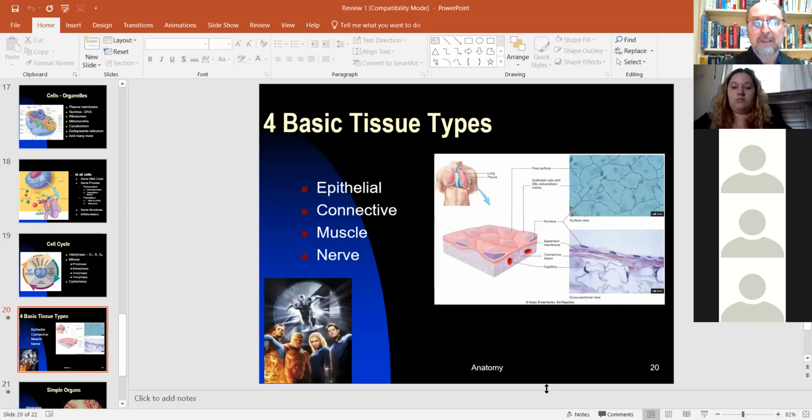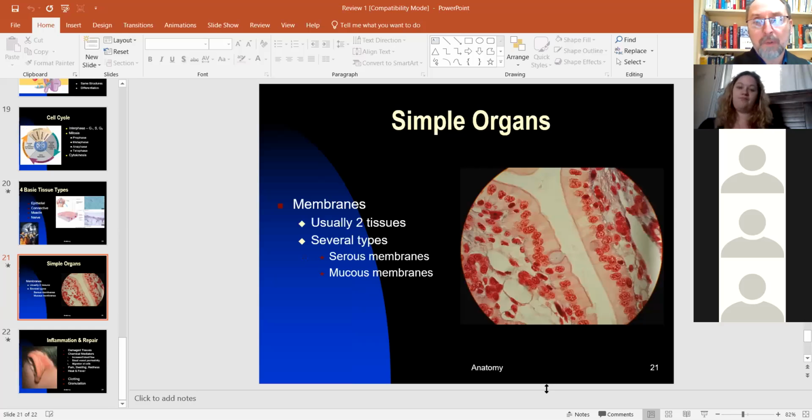And then cells are arranged into tissues. Groups of cells form tissues. You should be able to tell me about each of these basic tissue types: where you find them, what the cells are doing, what it looks like, what the features are. And then organs are just groups of tissues. The simplest organs are membranes. Here, I think this picture shows a mucous membrane, which is made by these tall columnar cells. Some of them are secreting mucus, you can see. And then there's a little connective tissue underneath. So we're going to head off into organs after this.